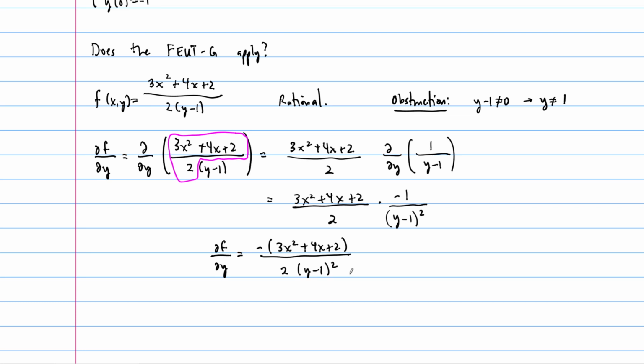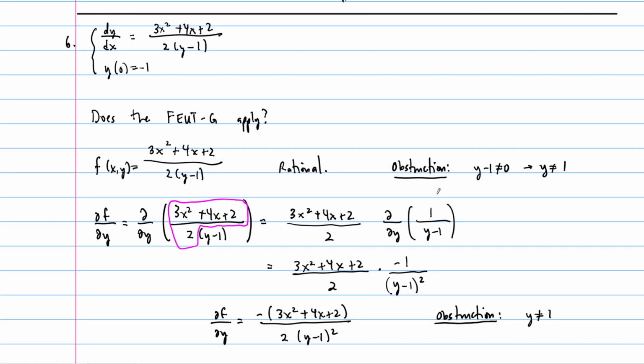All right, and then we do the same thing. We look for obstructions on this one. The obstructions are going to be the same. Again, the x's are fine. They're in the numerator. If the numerator equals 0, that's okay. The denominator cannot equal 0, so this term can't be 0. It's the same deal: y cannot equal 1. Then we go back to our initial value and check. Well, all x values work. There are no obstructions on x values, so this initial x value is fine.